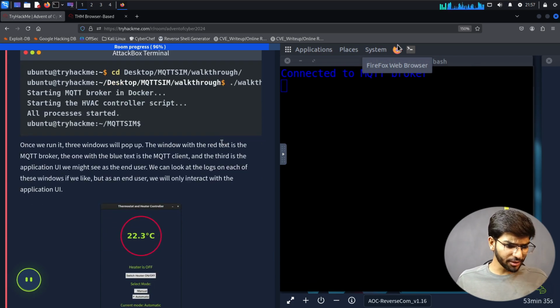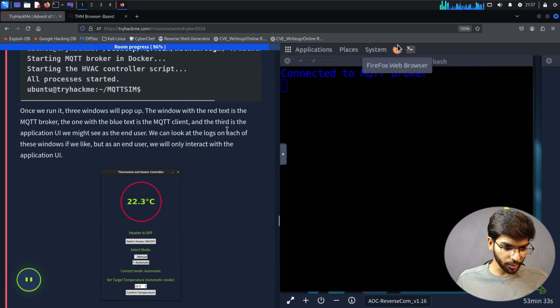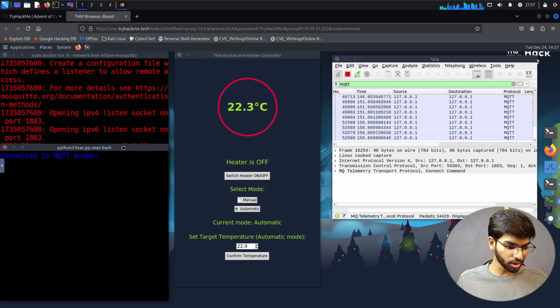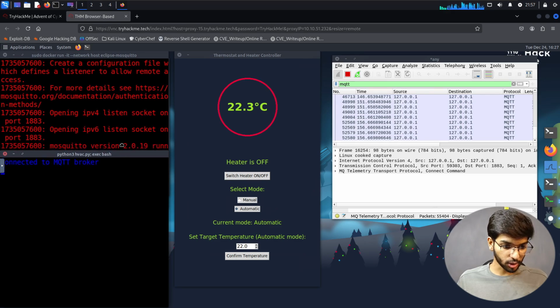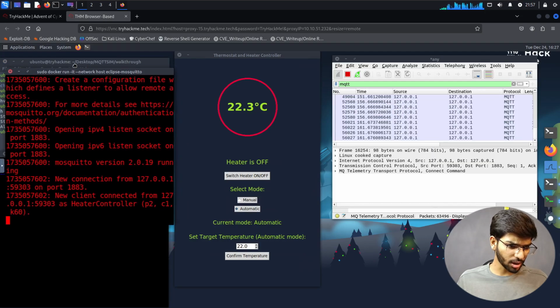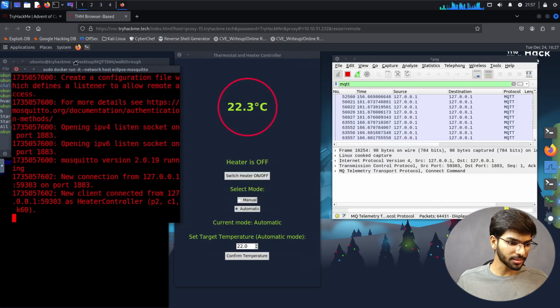Once we run it, three windows will pop up. The window with the red text is the MQTT broker. The one with the blue text is the MQTT client. Is that there exactly, or did it close? Oh no, it's there. So we have one window which is the broker, and the other one is the client.